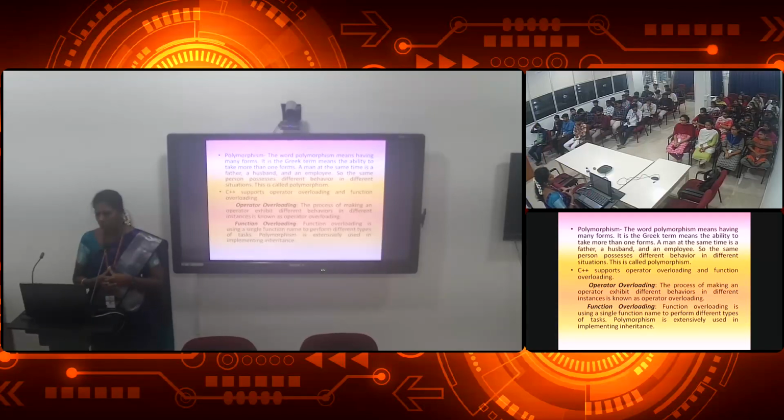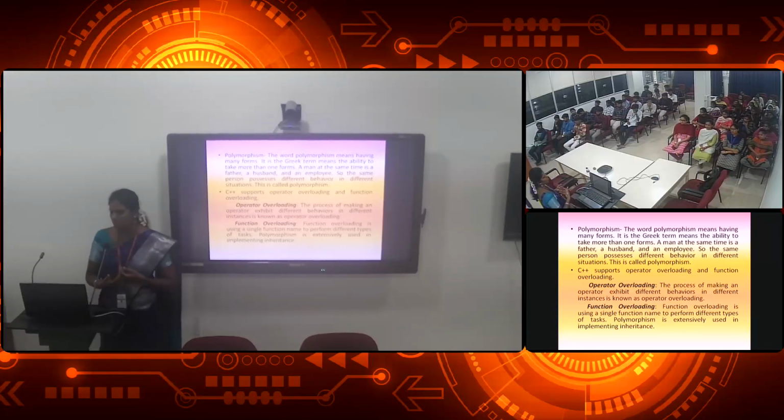Okay, here polymorphism has two concepts. One is operator overloading, another is function overloading. Operators means plus, minus, and so on; you have many operators that we will see later. When those operators are overloaded, that is called operator overloading.